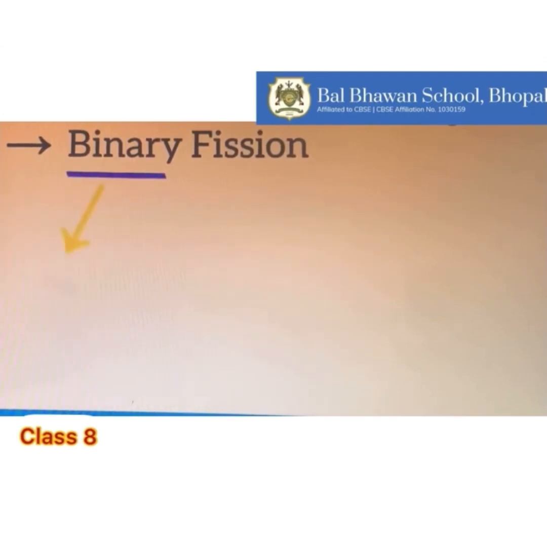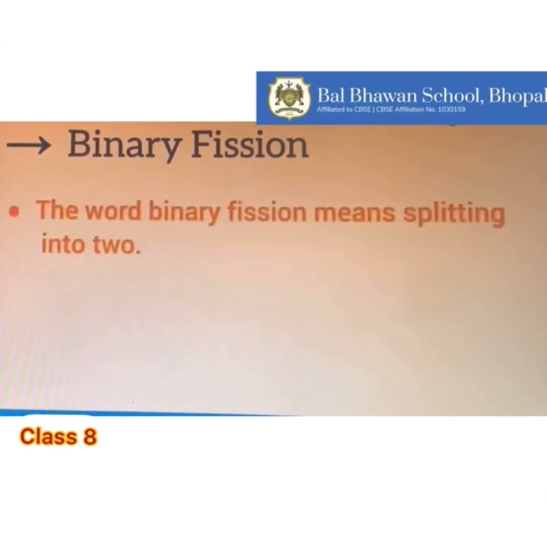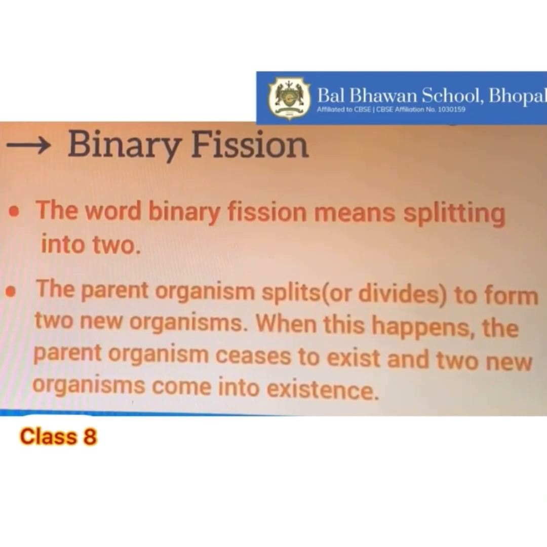The word binary means two and the word fission means splitting. So the term binary fission means splitting into two. In binary fission, the parent organism splits or divides to form two new organisms. When this happens, the parent organism ceases to exist and two new organisms come into existence.